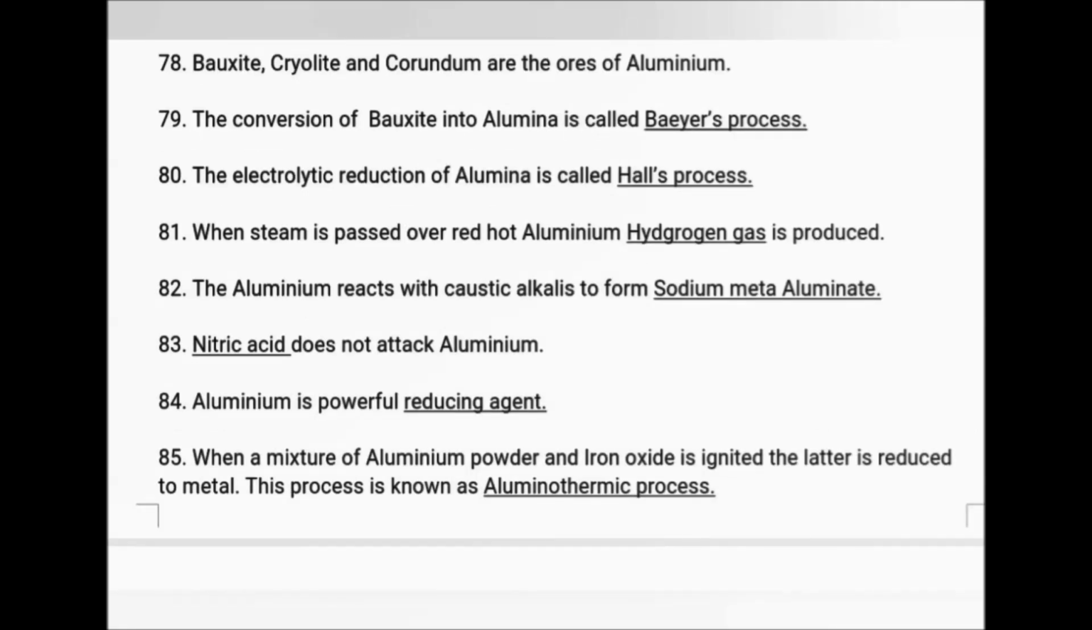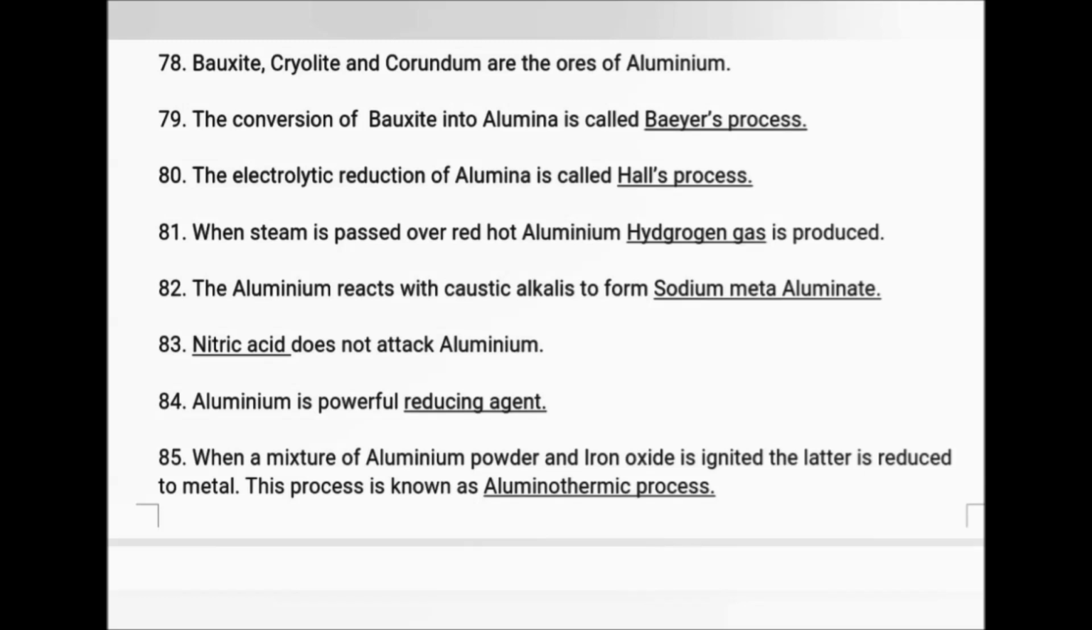Cryolite, bauxite and corundum are the ores of aluminum. The conversion of bauxite into alumina is called Baeyer's process. The electrolytic reduction of alumina is called Hall's process. When steam is passed over red hot aluminum, hydrogen gas is produced. Aluminum reacts with caustic alkalis to form sodium metaaluminate. Nitric acid does not attack aluminum.